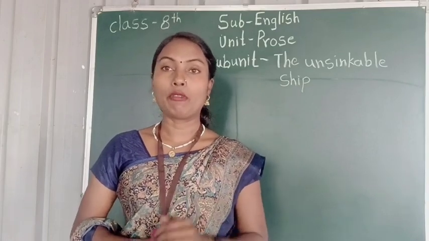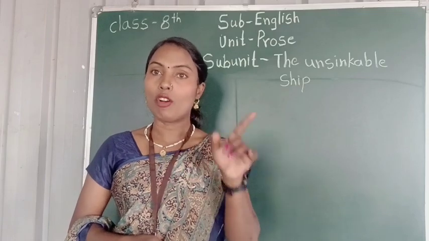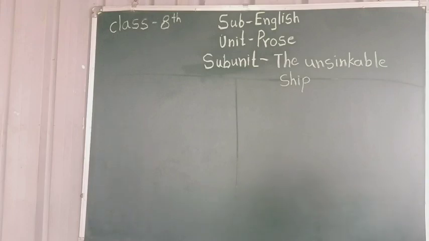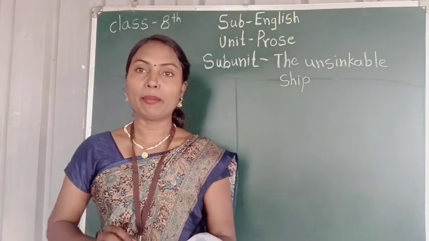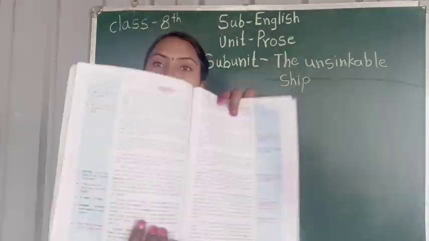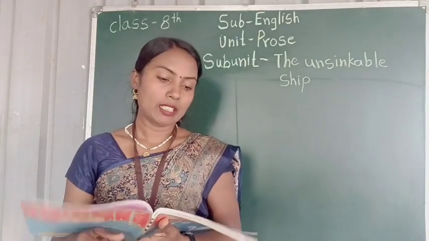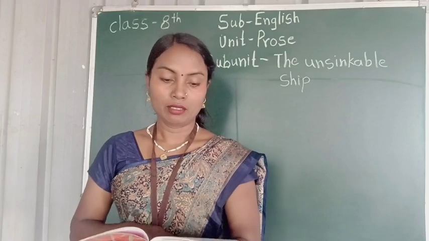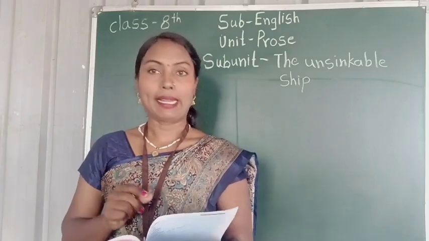Before we learn it, I would like to read the lesson loudly, and we all listen to it carefully. Just hold one minute. Look at page number 92, the lesson named The Unsinkable Ship. Firstly, let us know the background of this lesson. We all know a ship named Titanic.